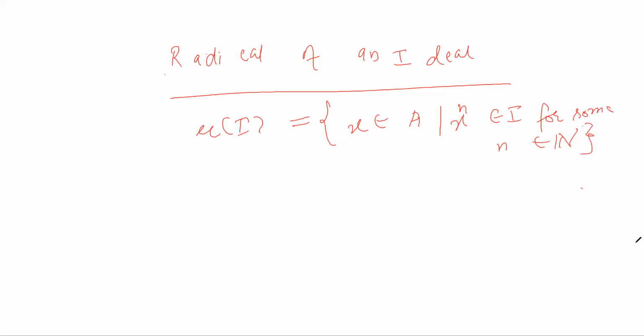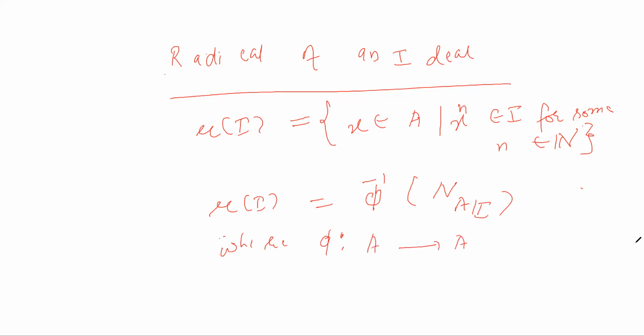We also noticed that the radical of I is the inverse image of the nil radical of A by I under the natural map, where phi from A to A by I is the natural map.